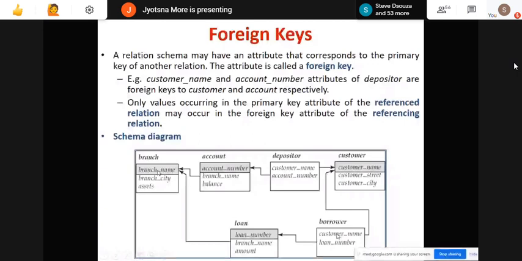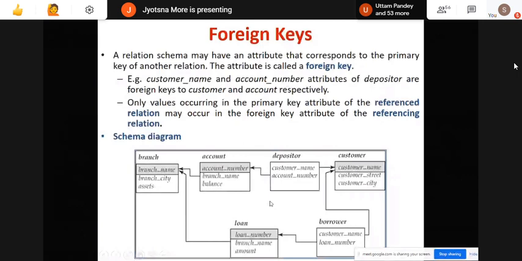Now first we'll go for account and depositor. So customer deposits in an account, right? Depositor is my relation, the diamond, and these two were entities, account and customer.